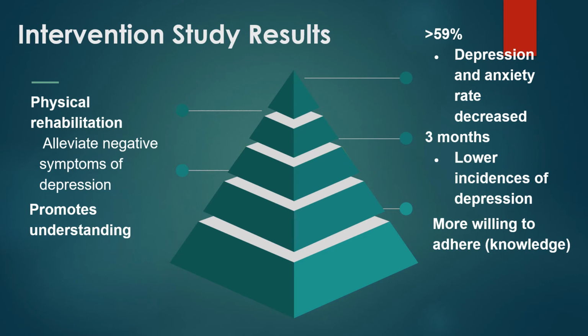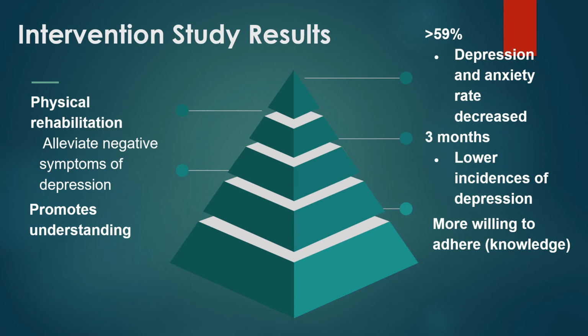The result of this study showed that the incidence rate of depression and anxiety in patients with osteoporotic fractures is greater than 59%. In addition, physical rehabilitation advice has been shown to positively reduce depression symptoms in patients with fracture by enhancing their cognitive mood and also promoting wound healing.